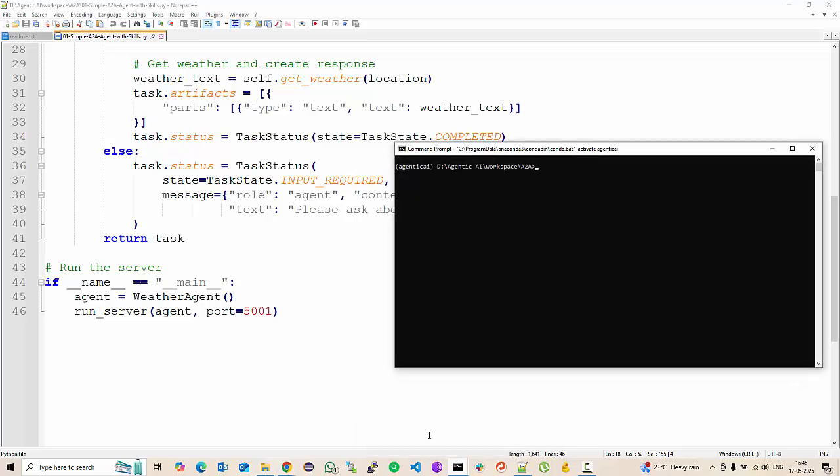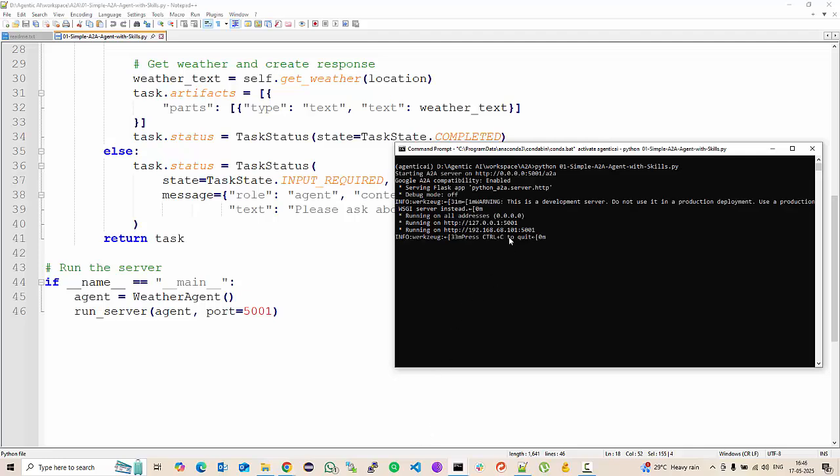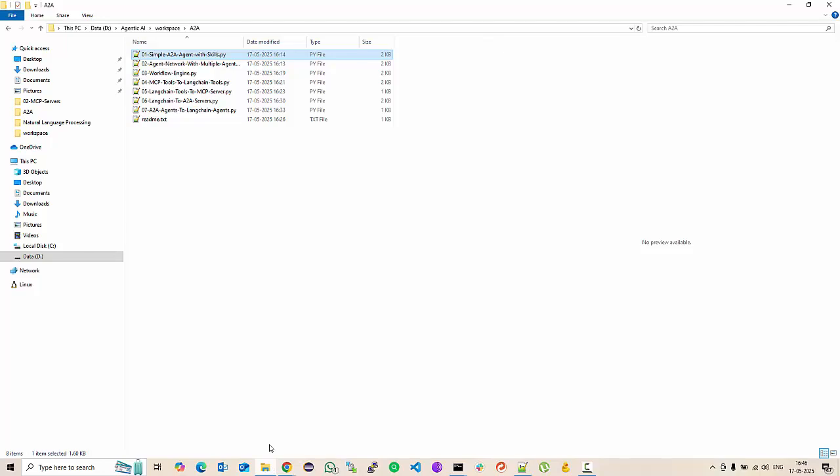So let's run this. Python 01. Now it is running on 5001 port, but you cannot see anything in action. So let's go to the next example.